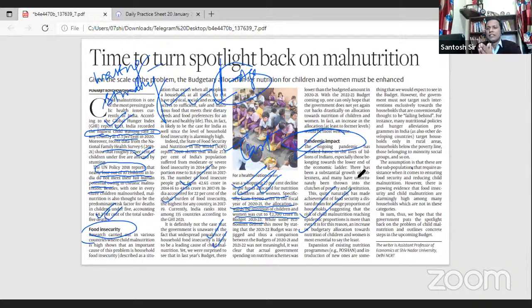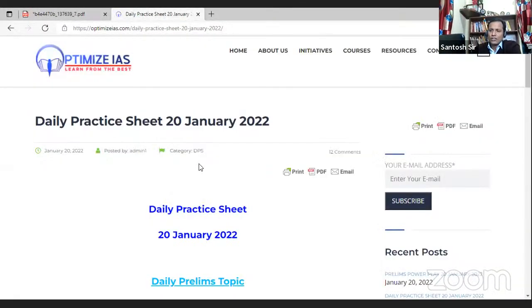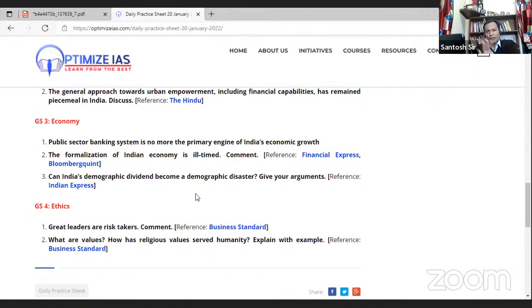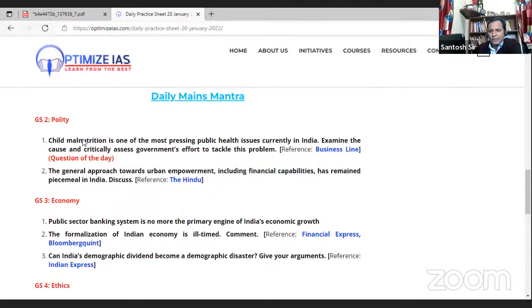So now let us see the question which I have framed on the topic, and let us try to write a model answer in front of you. With this knowledge, I'll be writing a model answer to the question which I have framed on this article. I have framed a question in today's DPS. Let me just read the question for you.